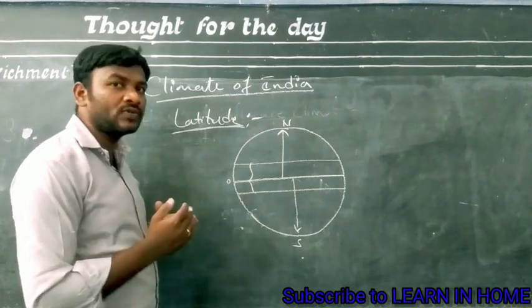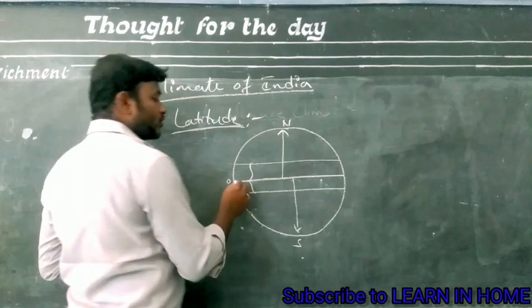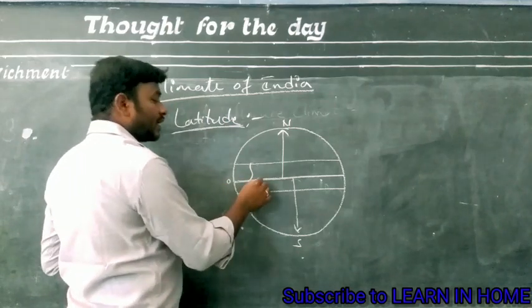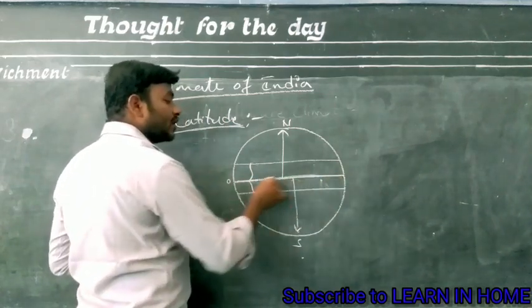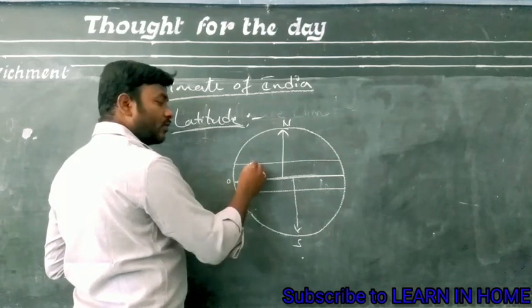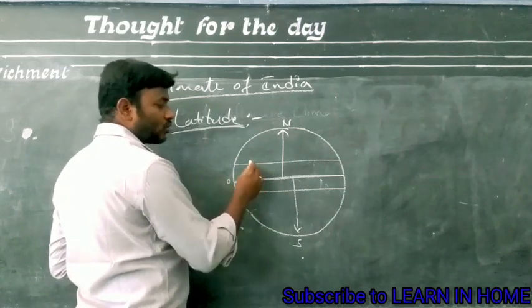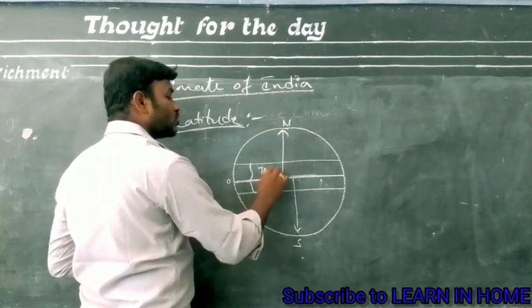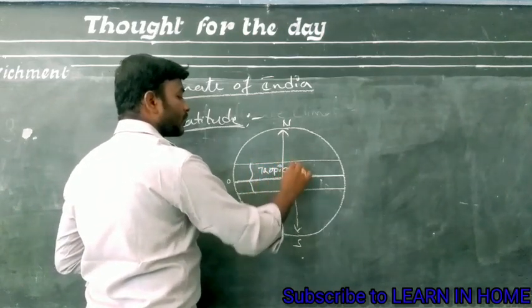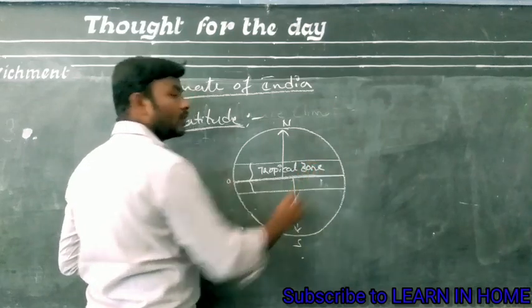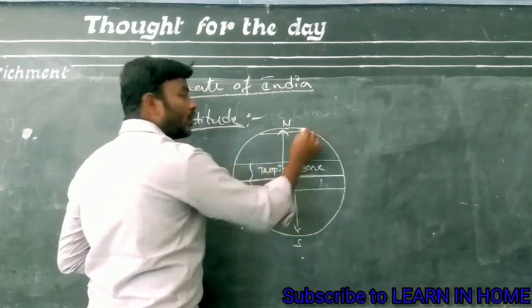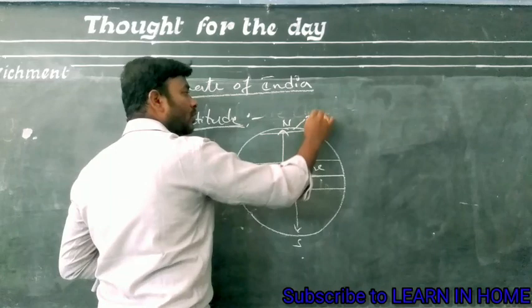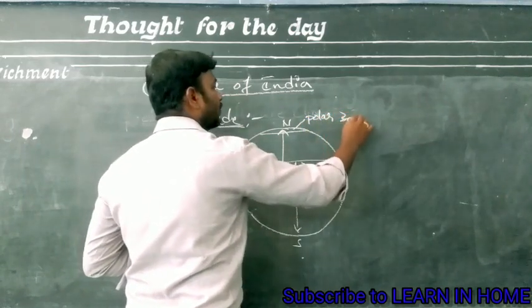ఏంటి ఆ టెంపరేచర్ జోన్స్? See here, temperature zones. First one, the region which is near to the equator, equator కి దగ్గరగా ఉన్నది, between the both tropics, tropic of Cancer, tropic of Capricorn మధ్యలో ఉన్నది tropical zone అని చెప్పాను. This is the tropical zone. And near to the poles, poles కి దగ్గరగా ఉండేది polar zone అని చెప్పాను.